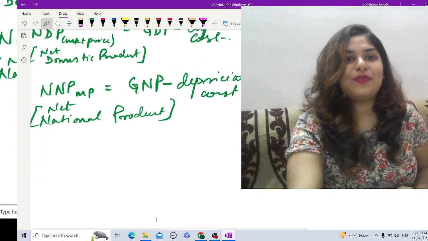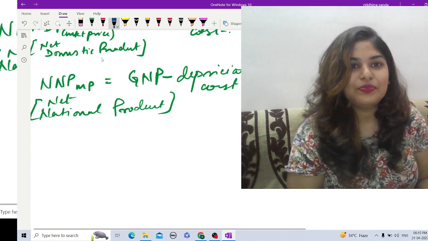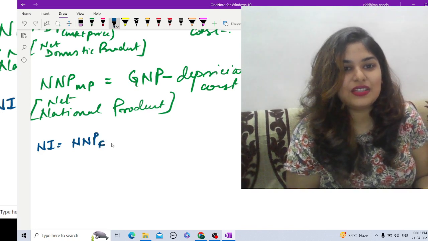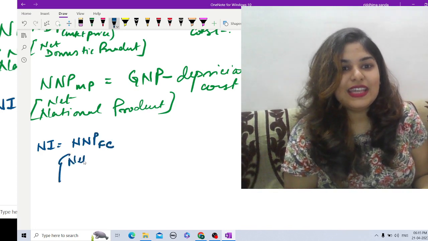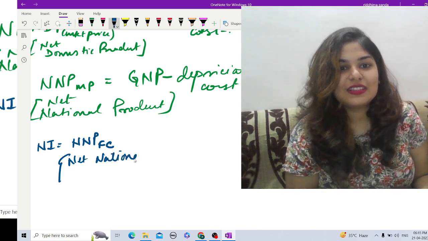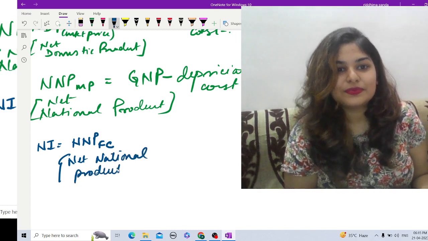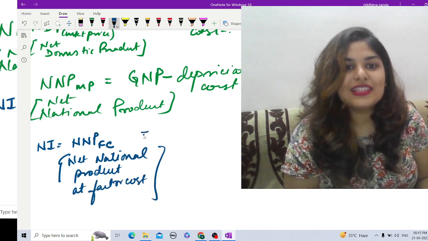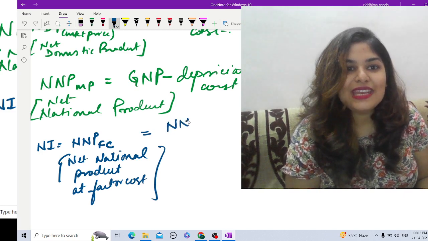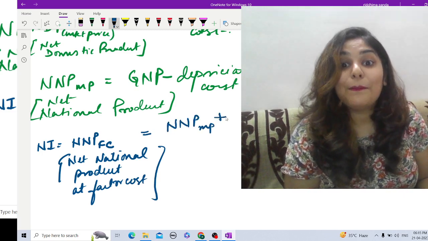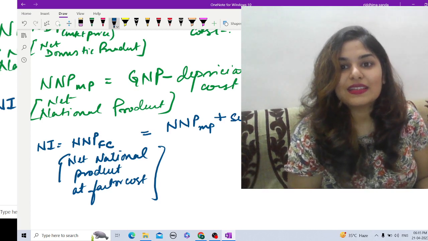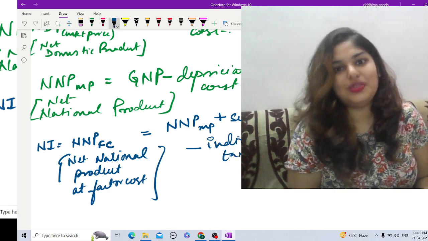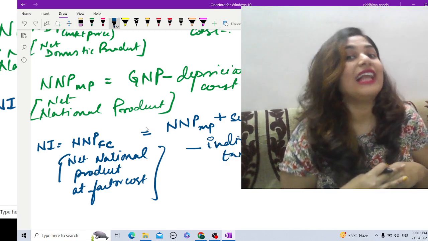So the next step is national income. That is, national income is equal to NNP at factor cost. So this is net national product at factor cost. This is equal to NNP at market price plus subsidy minus the indirect taxes. So if we do this part, we get the national income. We can calculate national income.